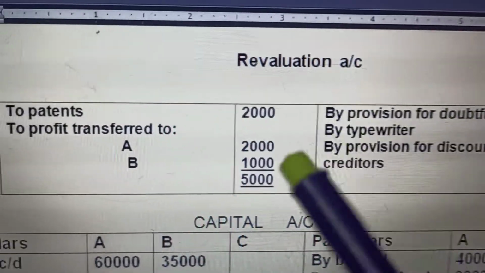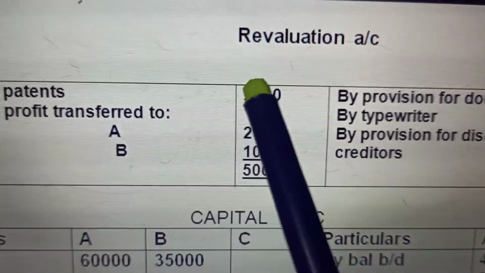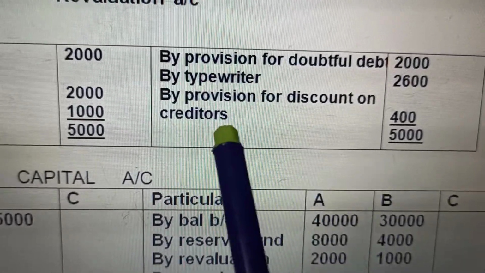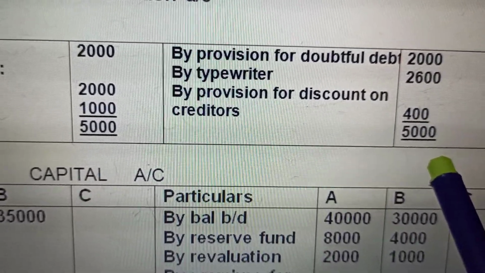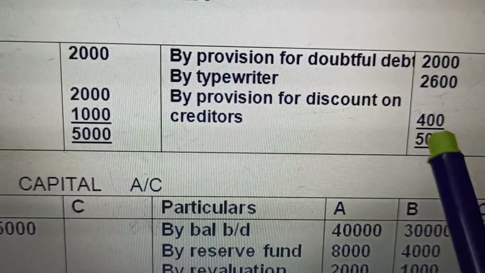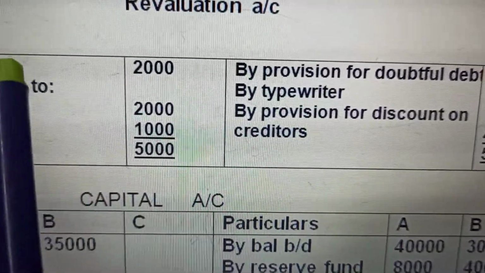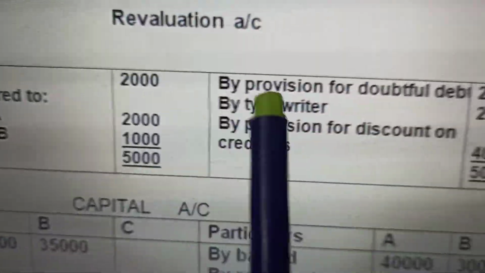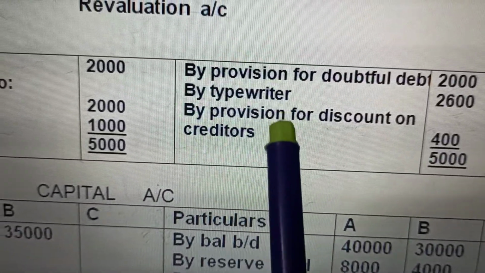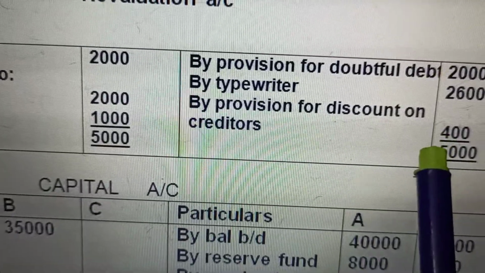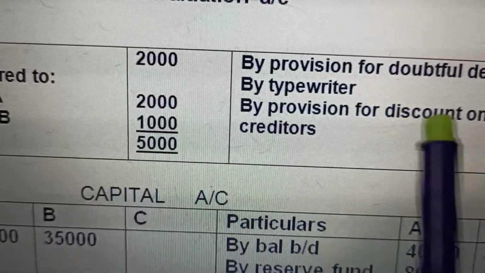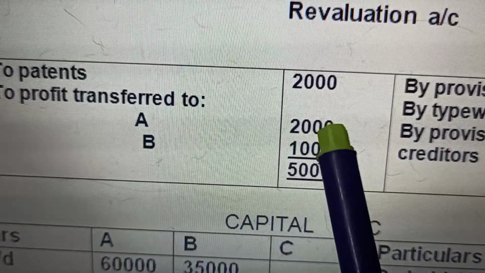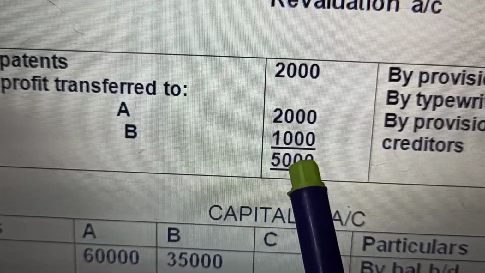With this, we make the revaluation account. In the revaluation account, patents, provision for doubtful debts, typewriter, discount on creditors, all these adjustments have been done. You know how to make the revaluation account: decrease in assets and increase in liabilities on the debit side, increase in assets and decrease in liabilities on the credit side. And the revaluation account is made. The profits of revaluation are distributed between the old partners in the old ratio.